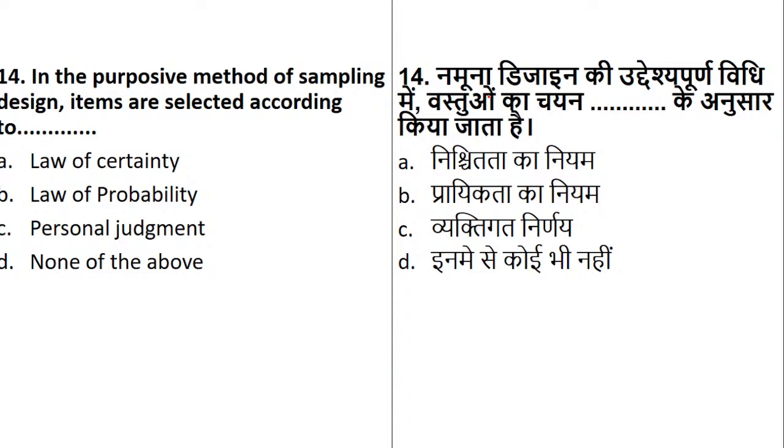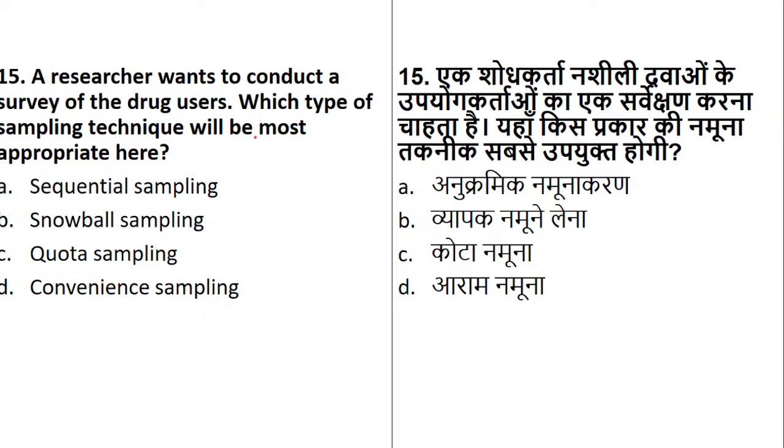Question number 14 on the screen, everyone. No answers for question 14. Okay. 14th, yes. So purposive method is nothing but it is called as what? A purpose. It means your personal judgment which will help you in your selection of the sampling. Correct. Easy, this question was. Okay. Now, question number 15.